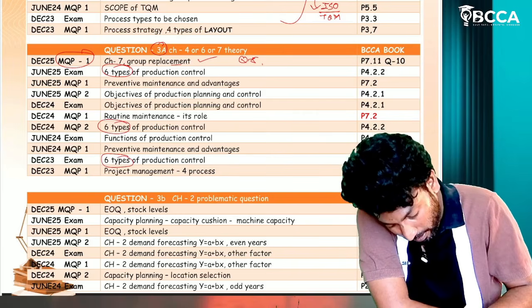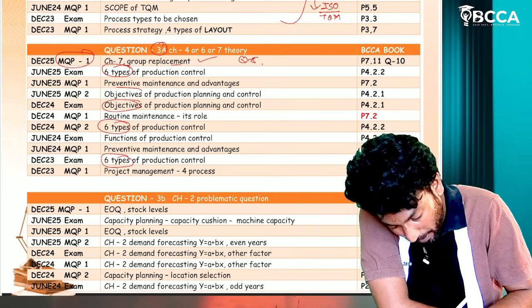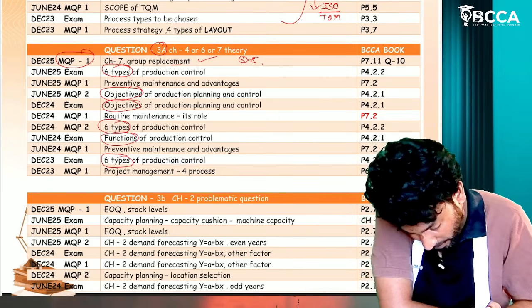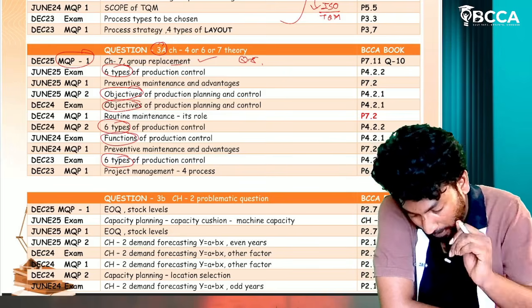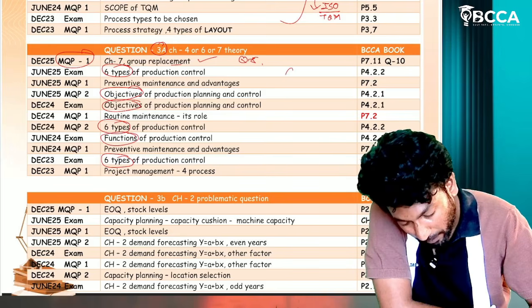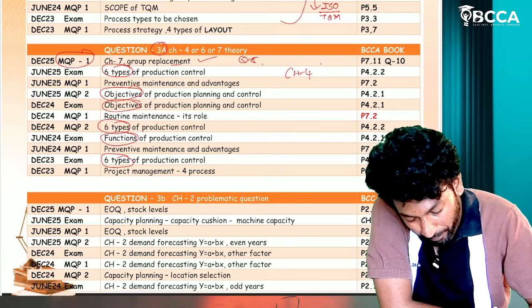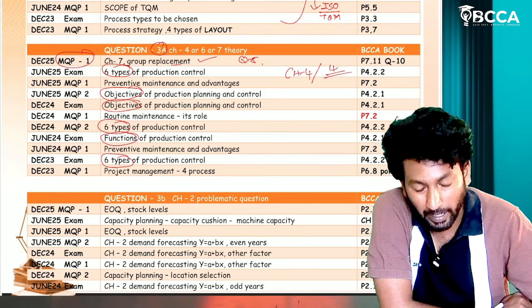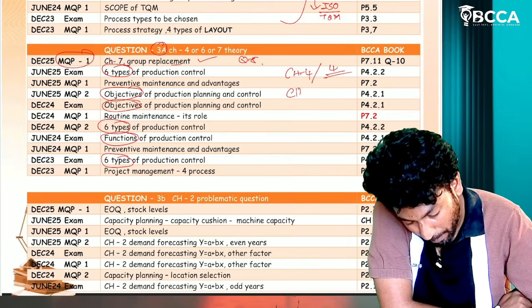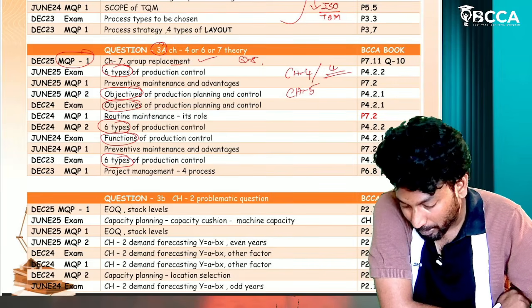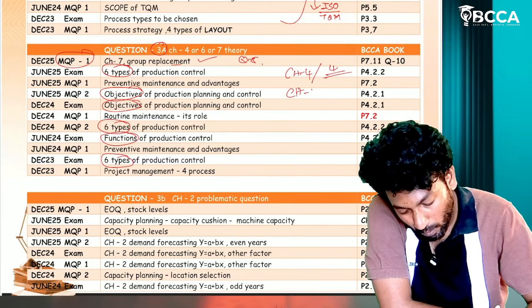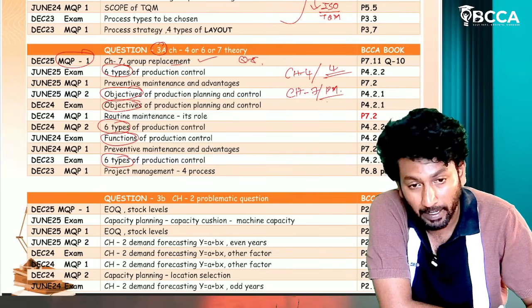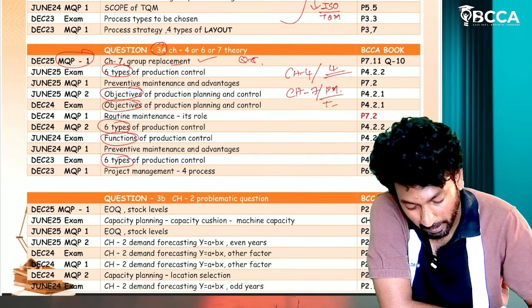And if you see this, objectives of production planning and control, 2 times. Functions of production and functions of production planning and control, 1 time. So that means from chapter number 4, maximum 4 questions are there, sir. If you learn those 4 questions, you can write. Or else from chapter number 7, only 2 questions: preventive maintenance and routine maintenance questions, and spares management, or some theoretical question in that particular chapter.